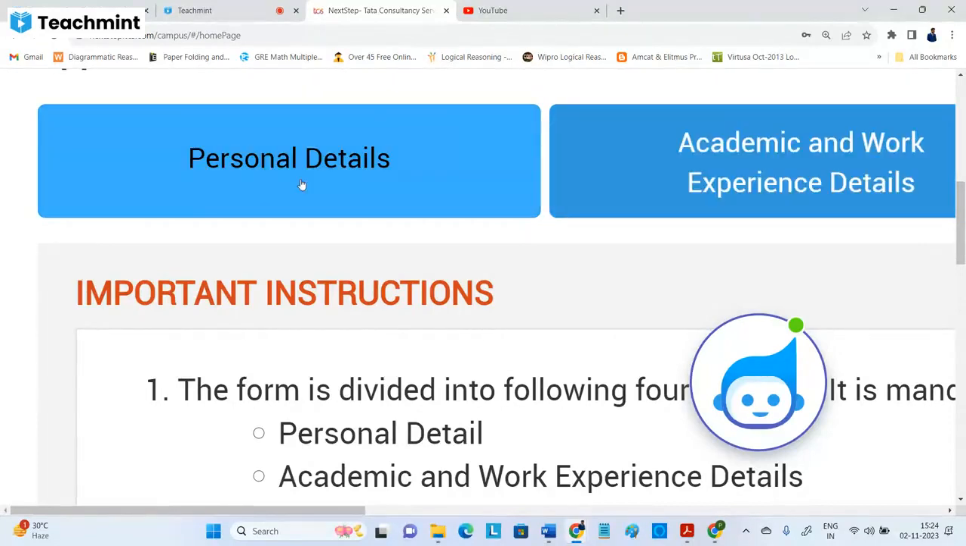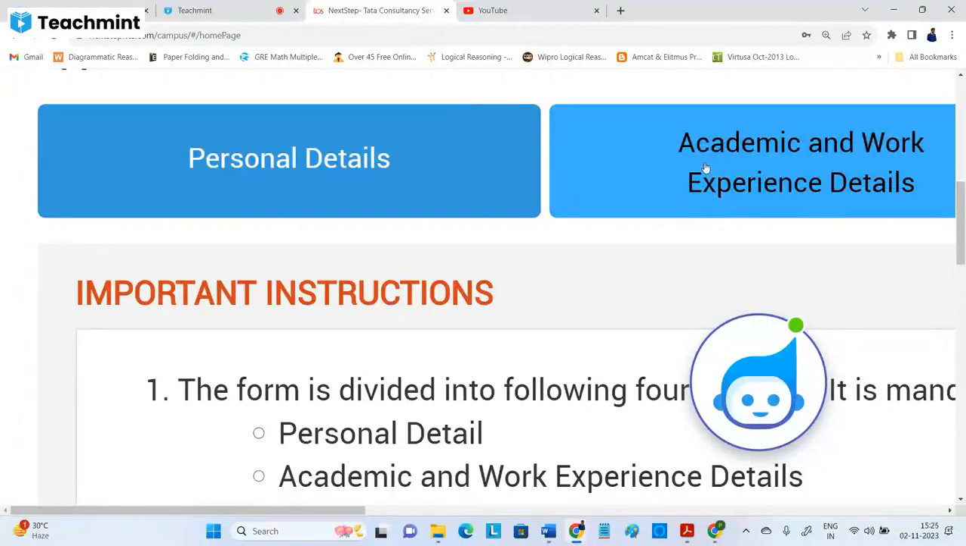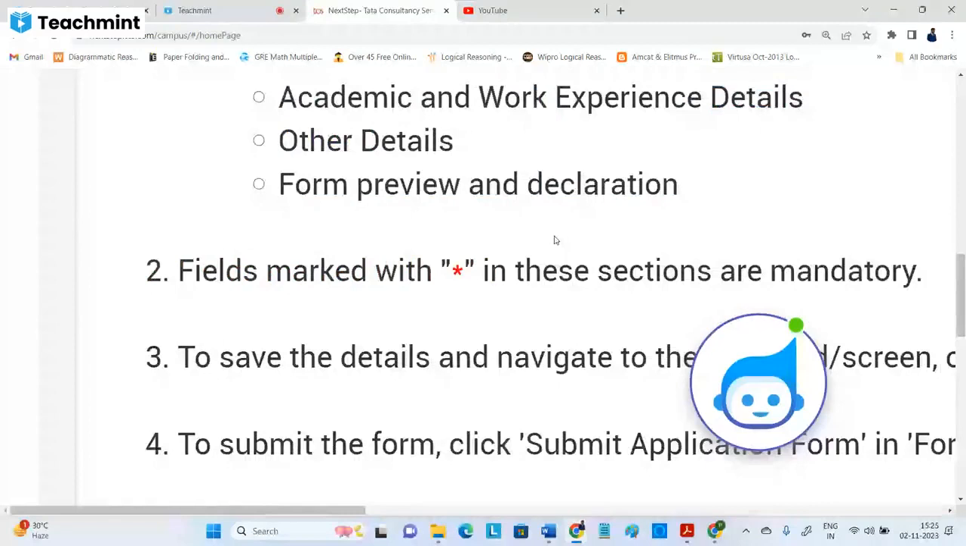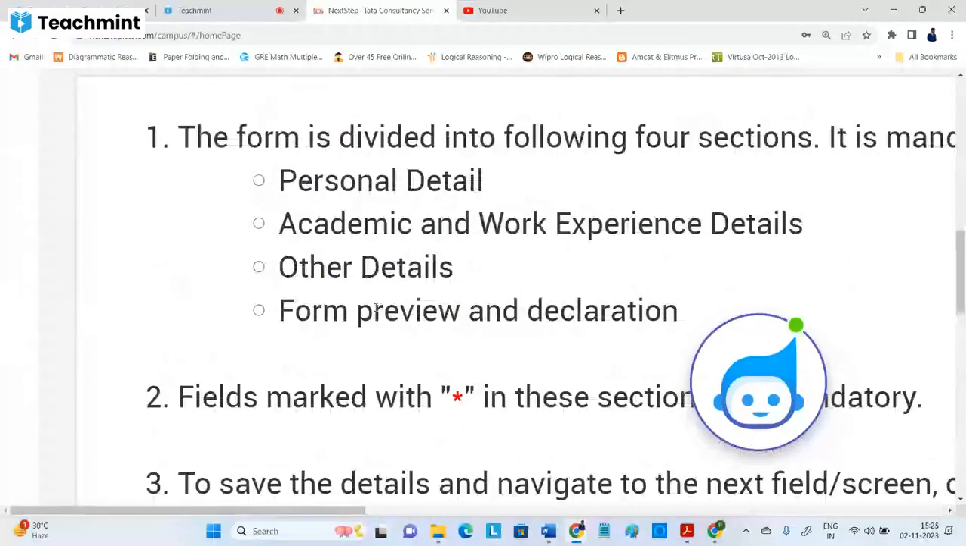First, personal details. Once it is complete, it will give a green tick mark. Then you have to go for academic and work experience details. For work experience, as you are freshers, you can put no. Once that is complete, it will put a tick mark. Now we'll go one by one. There are four forms: personal details, academic and work experience, other details, and form preview and declaration.